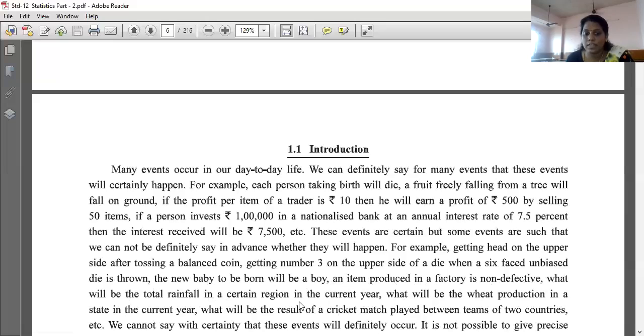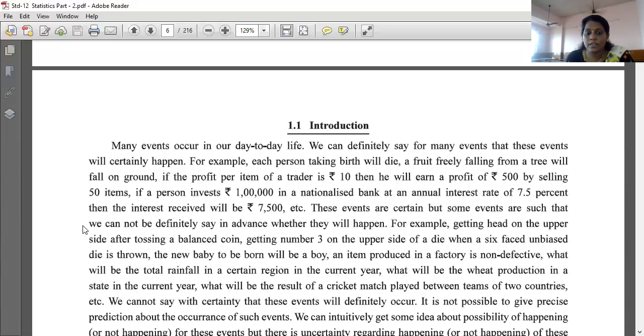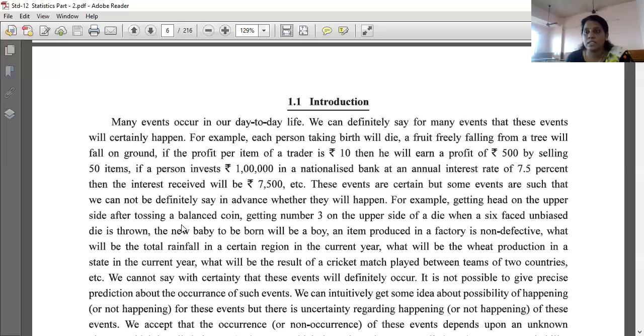See, in a certain region in the current year, what will be the wheat production in a state in the current year? What will be the result of a cricket match played between teams of two countries? Right? So, these all are examples of things that may happen or may not happen. We can't predict that. That is based on an assumption. That is a possibility. हो भी सकता है, नहीं भी हो सकता है.